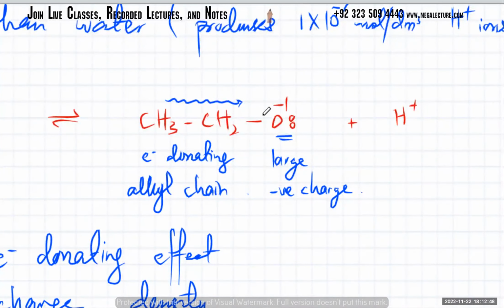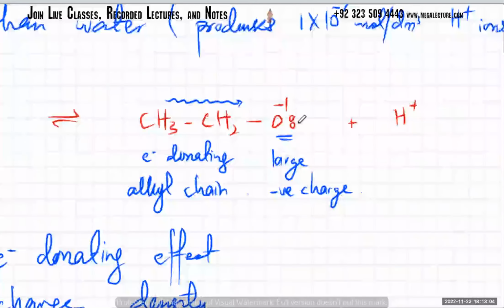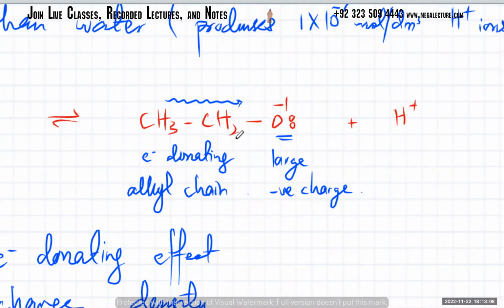So if you have an oxygen over here, if the alcohol splits up and the H plus leaves, you've got electrons over here, and there's more electrons being pushed onto it. So there's going to be a lot of electrons accumulating over here. Okay, so H plus has left its electrons there. It has dissociated.